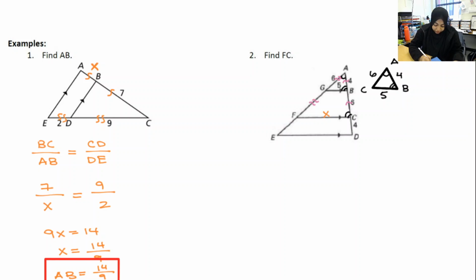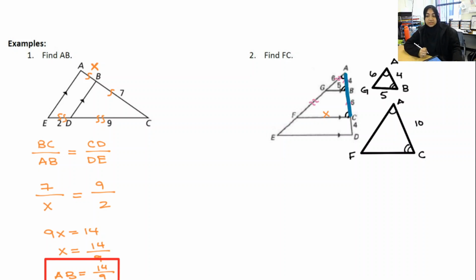So let me now go ahead and draw my bigger triangle. Again, that's A, C, oops, this was G, F. This is congruent to this one right over here. And I know that this is 10. How do I know it's 10? Because that's 4 plus 6 right over there. And our job is to solve for